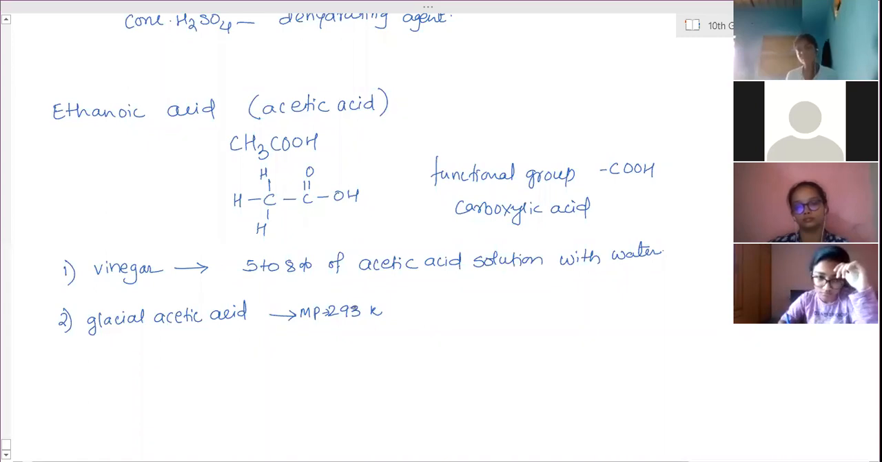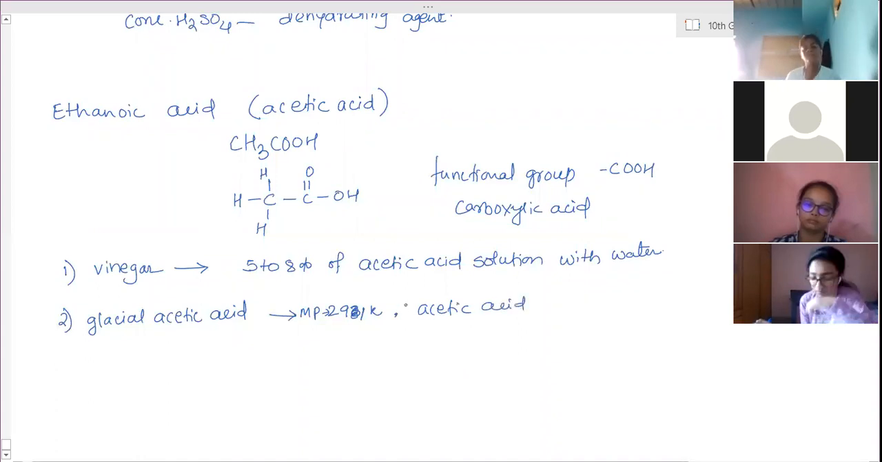291, sorry. 291 Kelvin. That means near about 17 to 18 degrees Celsius. When the temperature decreases in winter season in our place also, to 17 to 18 degrees Celsius, the acetic acid will freeze. Pure acetic acid, 100% pure acetic acid freezes at 291, that is 17 to 18 degrees Celsius.